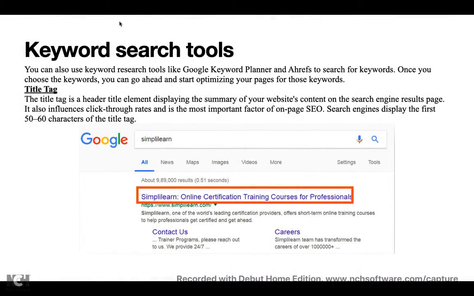As I told you, there are many tools available in the market, and Google itself provides us many tools to identify which keywords users are most predominantly using. We have something called Google Keyword Planner and Ahrefs. These are places where you can log in and identify what type of keyword is most prominent, or what people are mostly using.